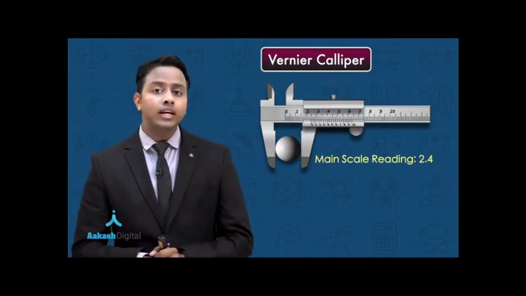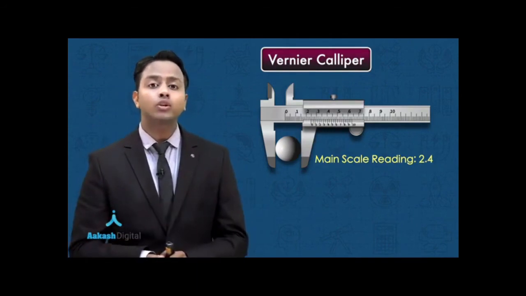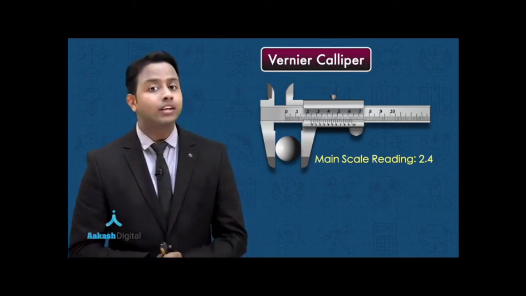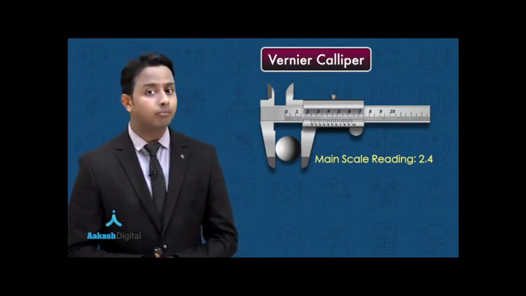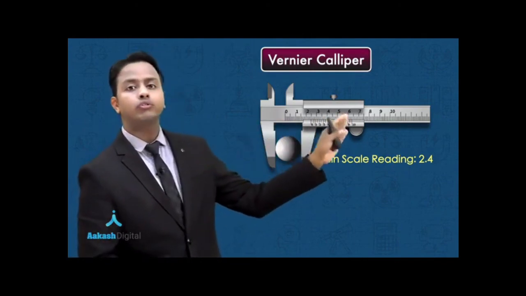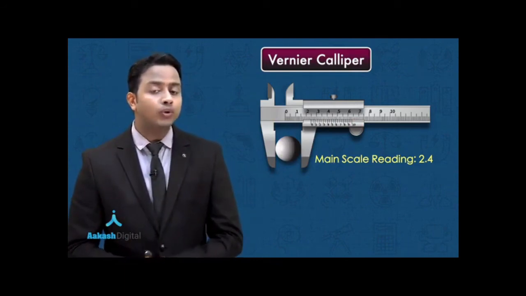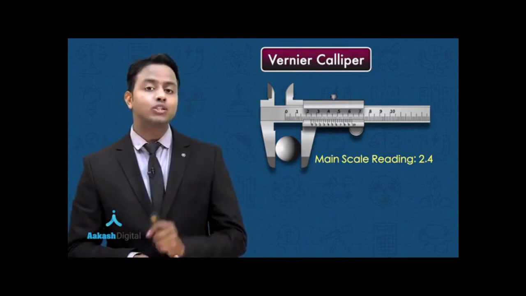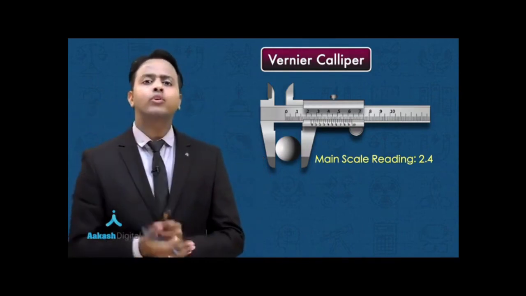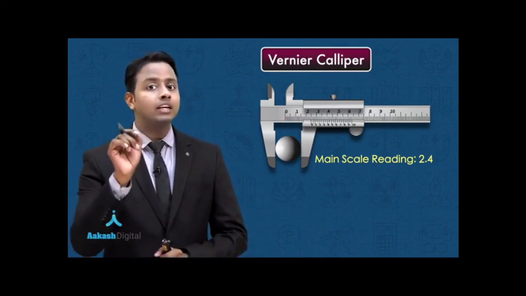Now, how to proceed further? You know one thing, that the 10 divisions of the vernier scale are coinciding with the 9 readings of the main scale. Now obviously, every reading on the vernier scale is marked with a number like 0, 1, 2, 3, 4, 5 and 6 up to 10. Now you need to find out which of the markings of the vernier scale is coinciding with any of the readings of the main scale that we have. That number you need to note.